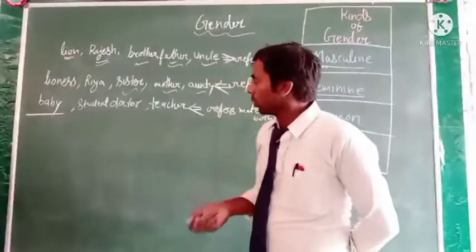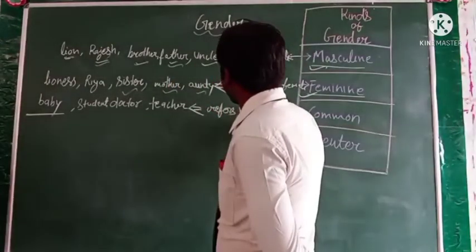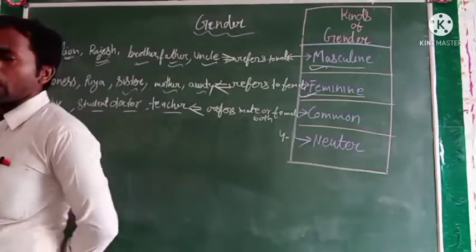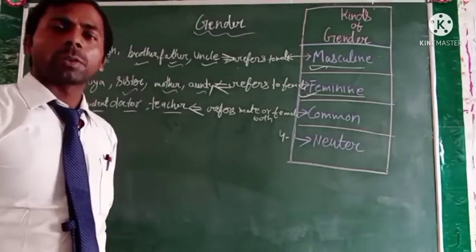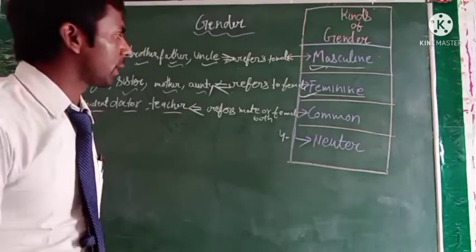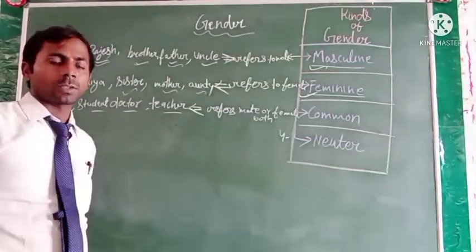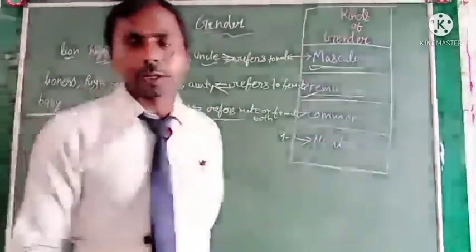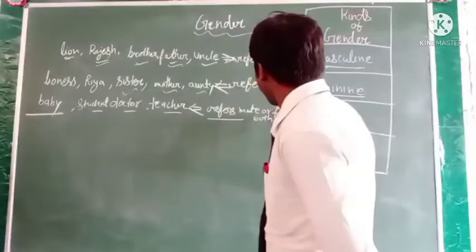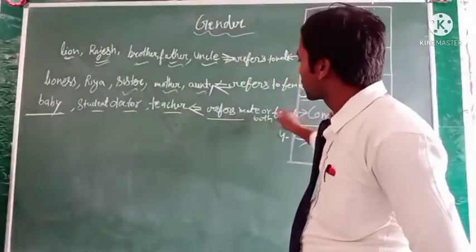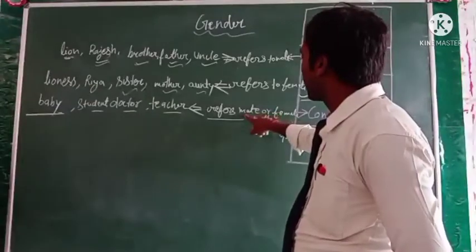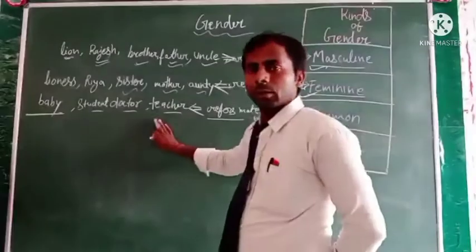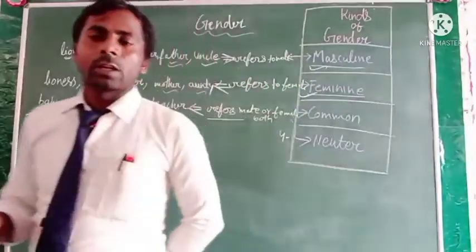Clear? So you can see here the words teacher, doctor, student, and baby. All these words refer to both male and female. So it will be the common gender. Okay. Now we are talking about how we can define it in a simple method. When a noun word refers to both male or female, it is called common gender. Is it clear?